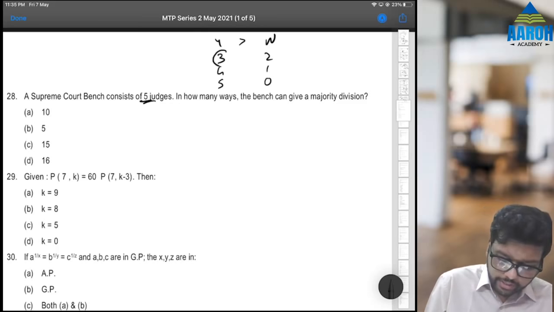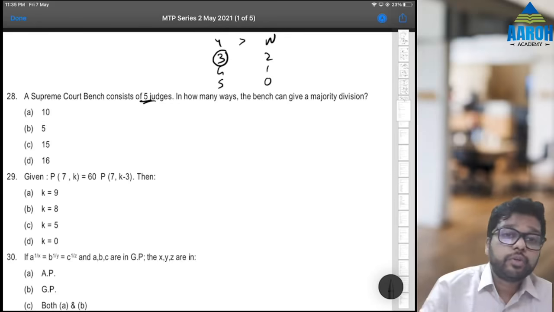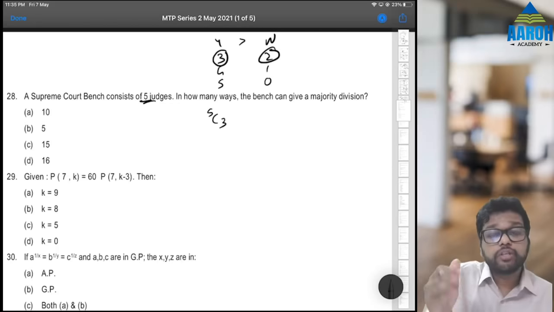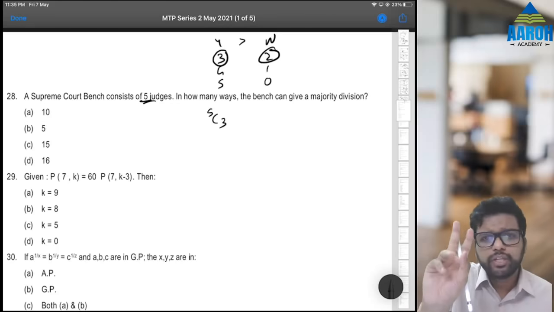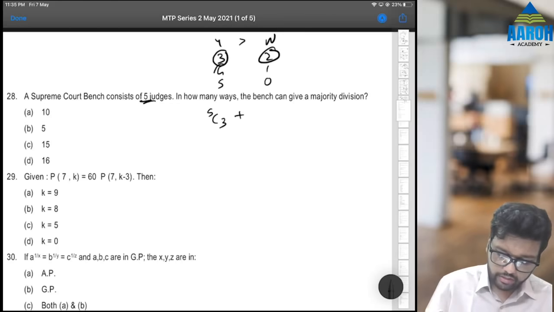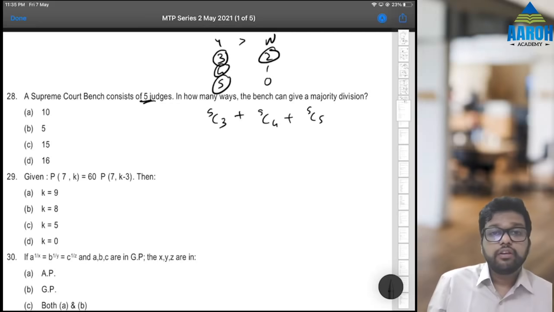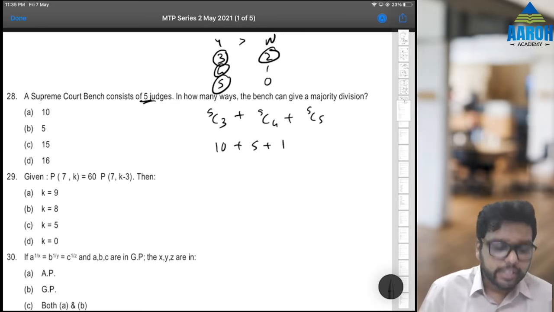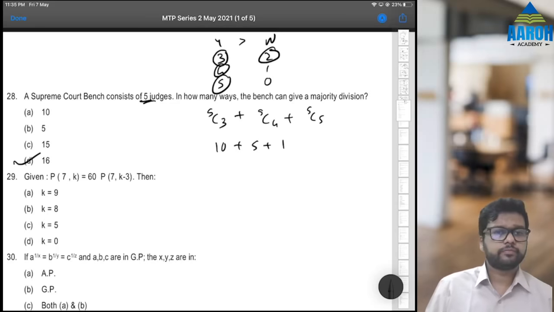So how many ways are there to select 3 out of 5 to say yes? 5C3. This will not matter because the remaining 2 will anyway say no, right? So there is only one way of that. Or 5C4 or 5C5. 5C3 is 10, 5C4 is 5, 5C5 is 1. So 16 will be the correct answer.